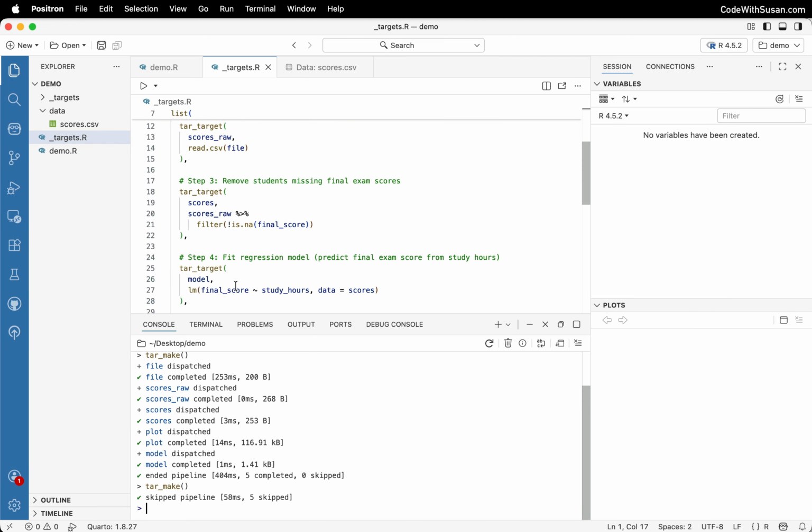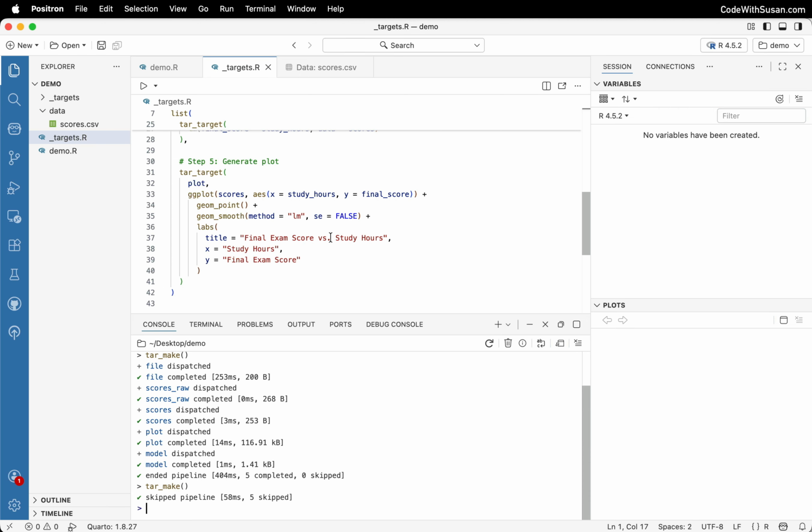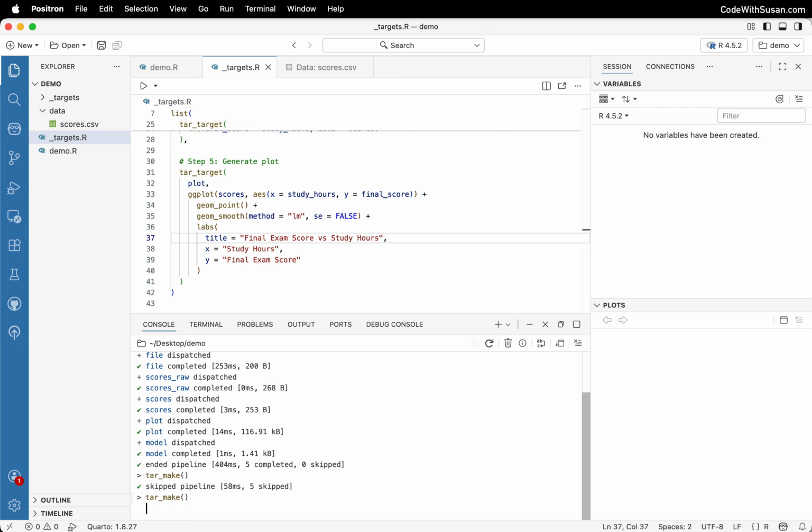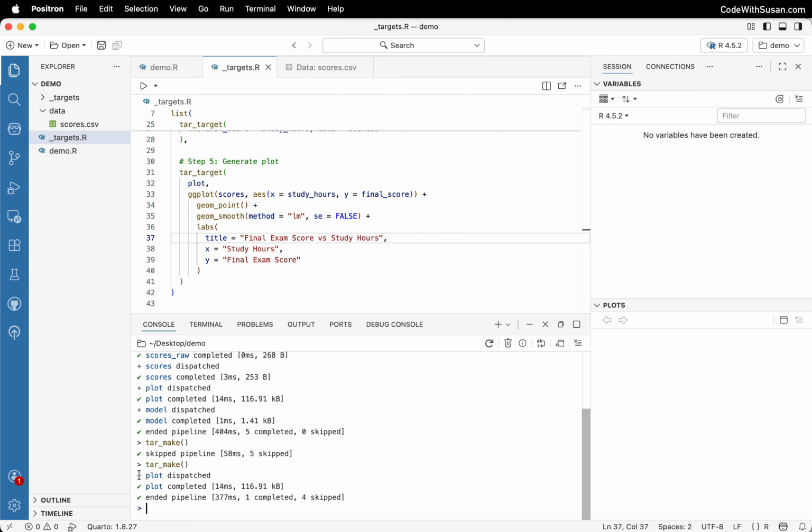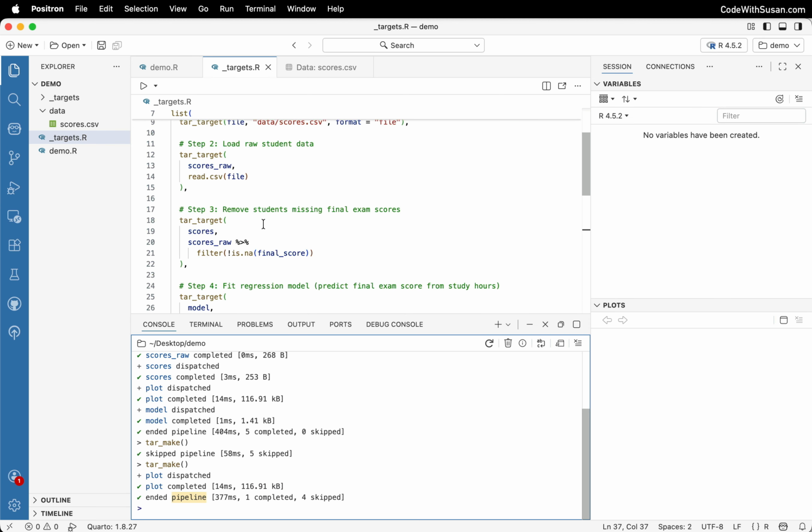But now let's make a change. Let's say we were tweaking our plot, and just as an example, I'll update the title. So I make my edit, I save my file, and I run tar make again. And you can see it detected the only object to change was that plot object. So it dispatched that again, and then it completed the pipeline, and it didn't run any of the other code because there was no reason to. But let's give it a reason to.